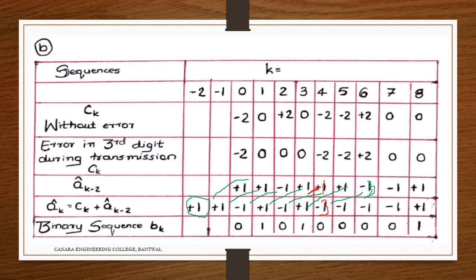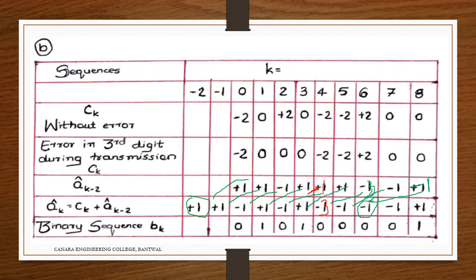Minus 3, plus 2, minus 1, 0, minus 1, 1, minus 1, minus 1. This is the plus 2, minus 1 and this is 0, minus 1, minus 1 and here this is shifted here, that is minus 1.